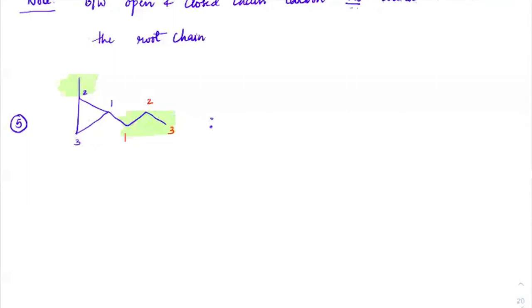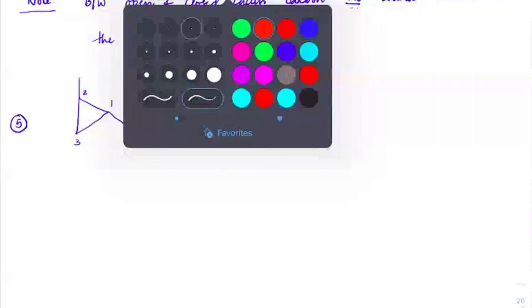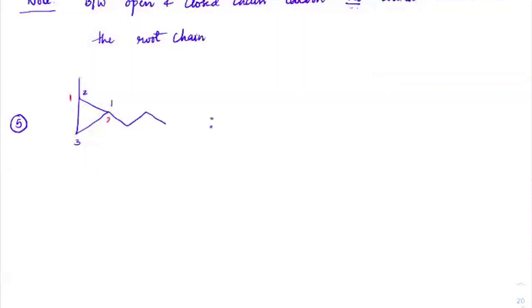So what does that mean? In open chain and closed chain, or rather wherever you have 2 different chains, you always prefer that chain which has more number of branches. Got it? If the chain length is same. Everybody understood that? So numbering should be this way. Now between these two, which one should be given more priority? See here, I can write 1, 2, 3 this way or 1, 2, 3 this way. Within this again there is some conflict. I can start 1, 2, 3 this way.